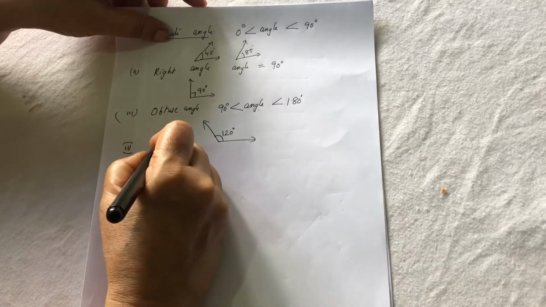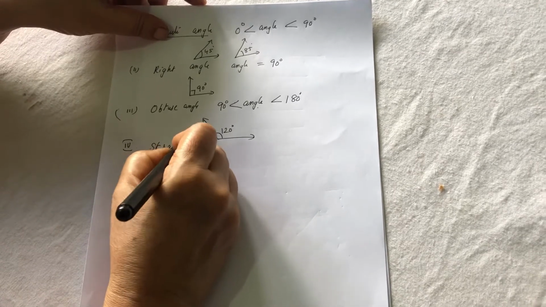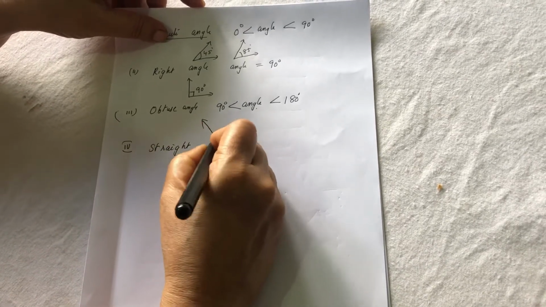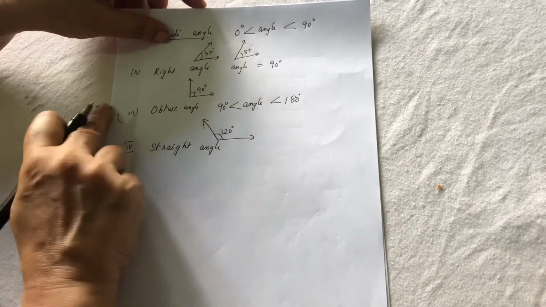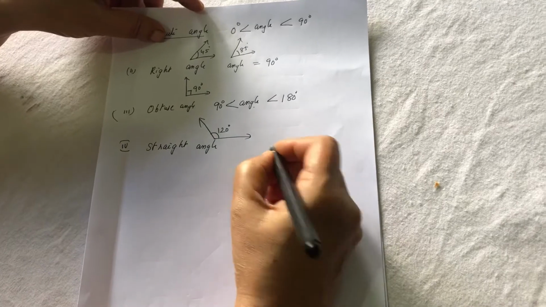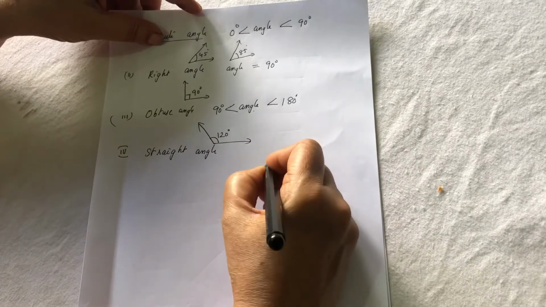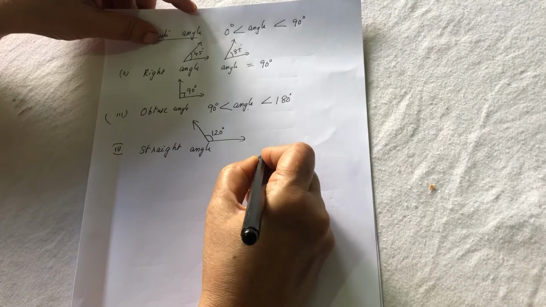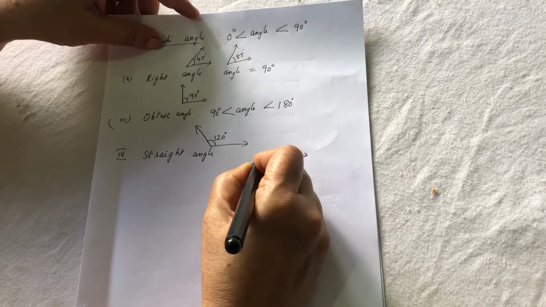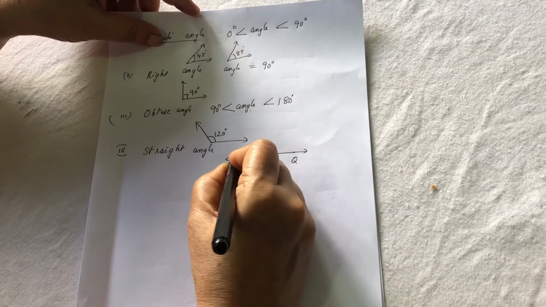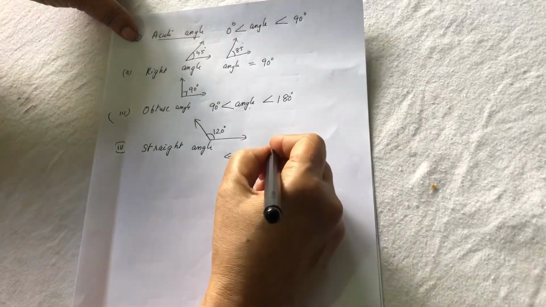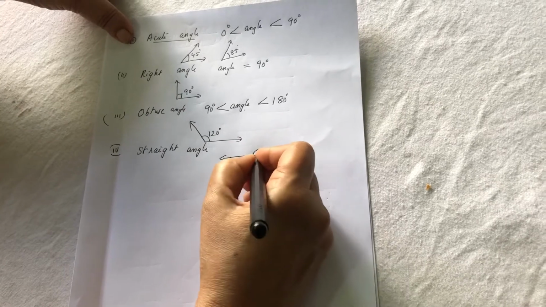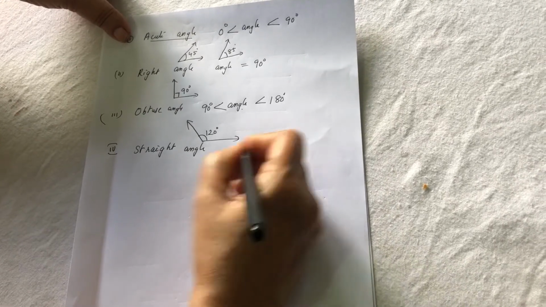Fourth one, straight angle. You know that two rays originating from the same point form an angle. Here, see, this is one ray PQ. Another ray is originating from the same point R, but they are forming opposite rays. So the measure of this angle QPR is 180 degrees. This is the straight angle.